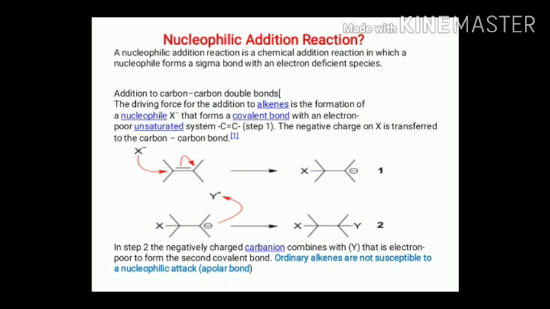In the second stage, due to formation of a covalent bond between X and carbon in the first step, the pi electron pair is pushed towards the other carbon atom, and there is a formation of a carbanion with which Y gets attached, and finally an X-CH2-CH2-Y type compound is formed. Ordinary alkenes are not susceptible to nucleophilic attack as they are non-polar.